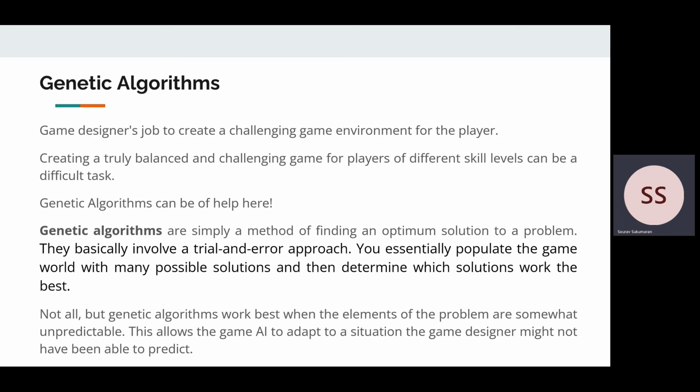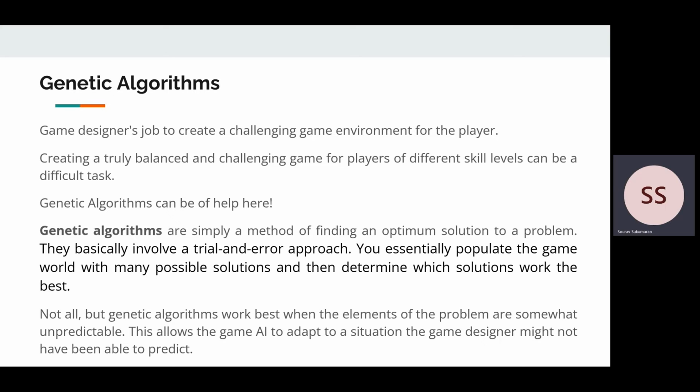So a game designer's job is to create a challenging game environment for the player. Creating a truly balanced and challenging game for players of different skill levels can be a difficult task. Genetic algorithms can be of great help here. They are simply a method of finding an optimal solution to a problem at hand. They basically involve a trial and error approach. You essentially populate the game world with many possible solutions and then determine which solutions work the best.